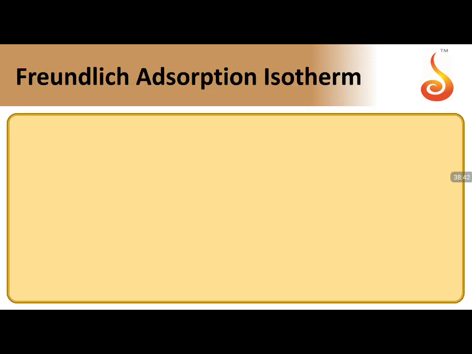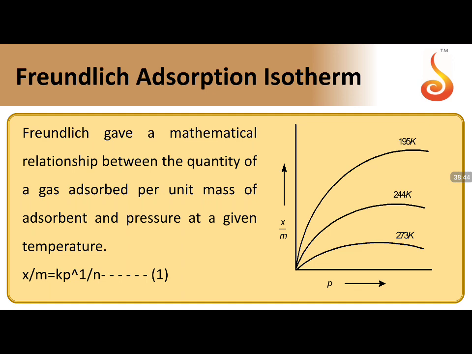Freundlich adsorption isotherm. If you go with this, Freundlich is a scientist who has taken the extent of adsorption, x by m. x stands for the amount of adsorbate per unit mass of adsorbent, that is taken as x by m. So how much adsorption is taking place per unit mass of adsorbent is taken as the extent of adsorption.